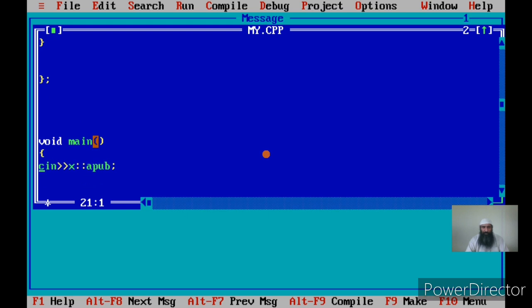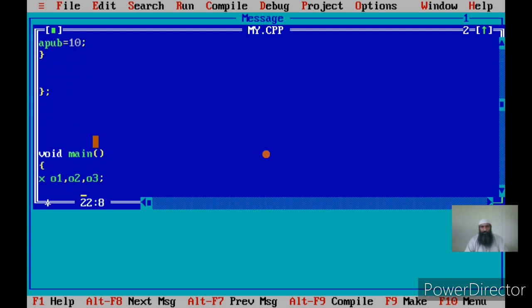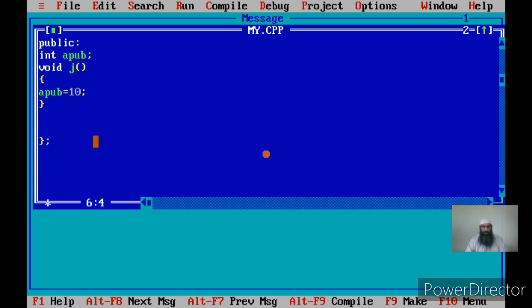Now let us create the objects of this class. Say x, I create objects o1, o2, o3. In the function, I say cin apub.